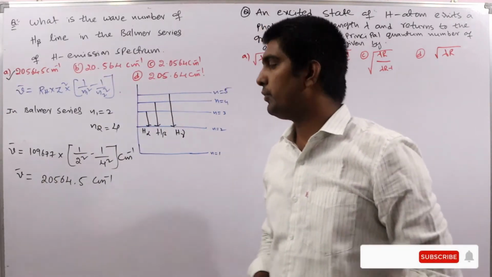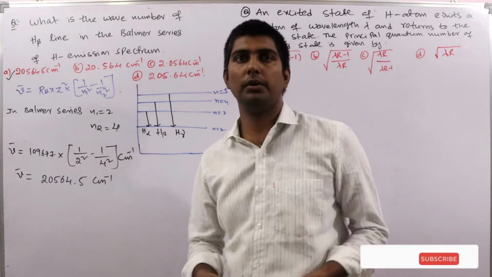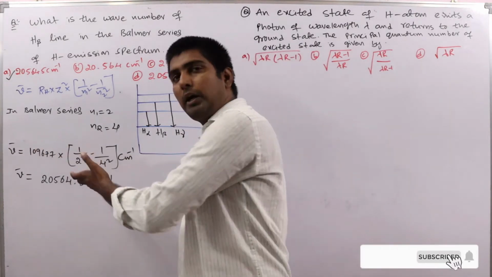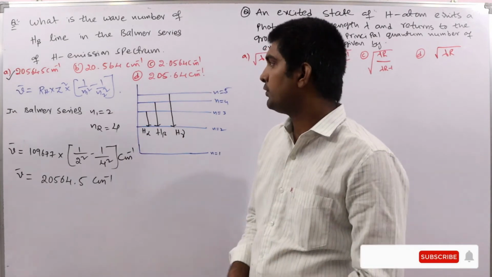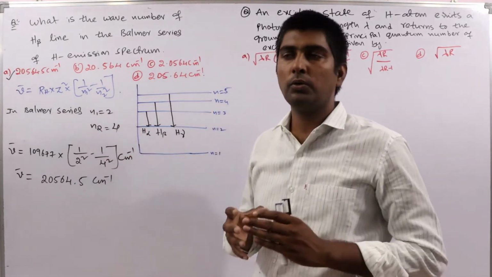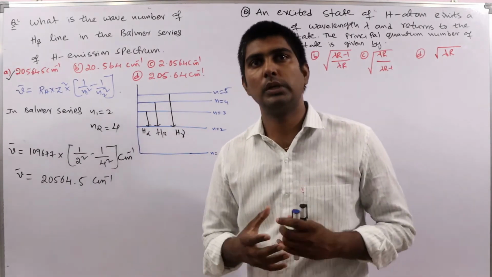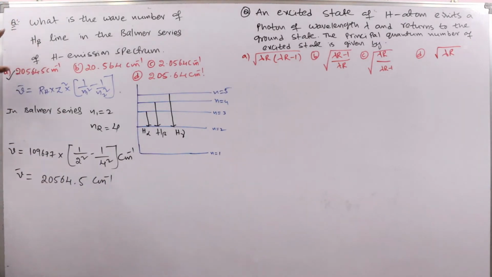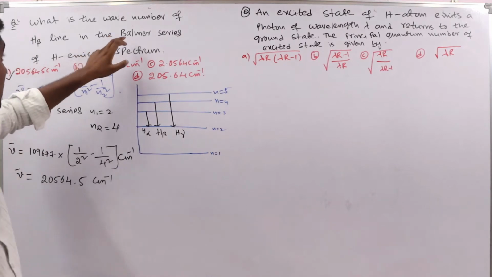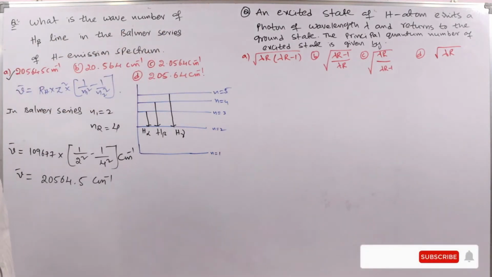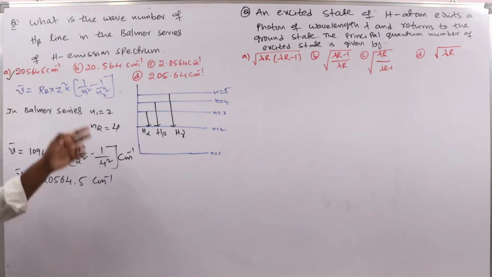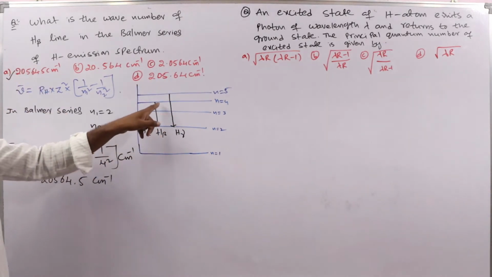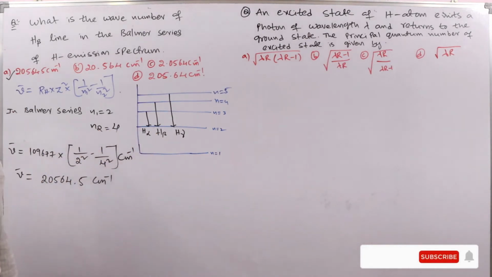Okay, see here I am not going to waste your time by doing the simplifications, you can do. Take LCM here and multiplication, division you can do yourself. So our major focus is how to approach that question. Okay, how to solve that I will explain clearly. So this is the formula, very important, and directly they didn't give the N2 from where electron is coming, just they have provided the Balmer series H beta line. In Balmer series N1 equal to 2, in Balmer series H beta line means the electron is coming from 4 to 2, so that's why N2 equal to 4.